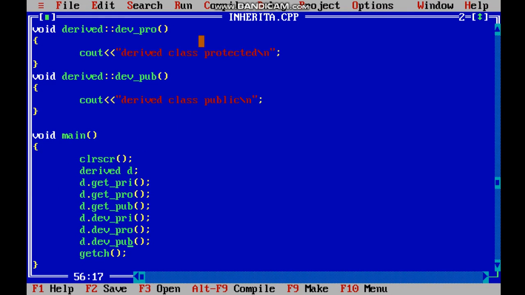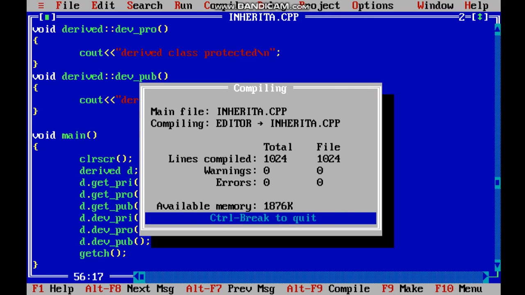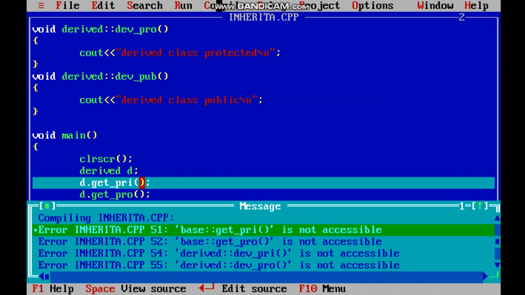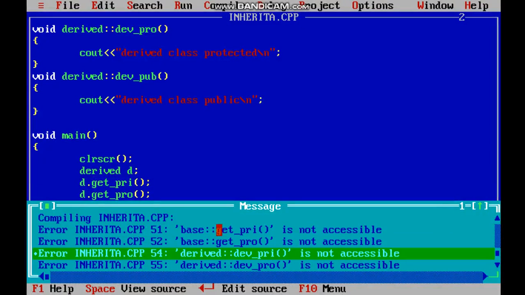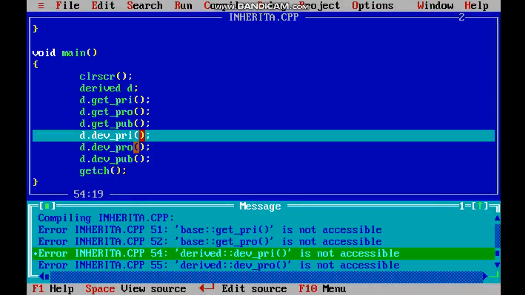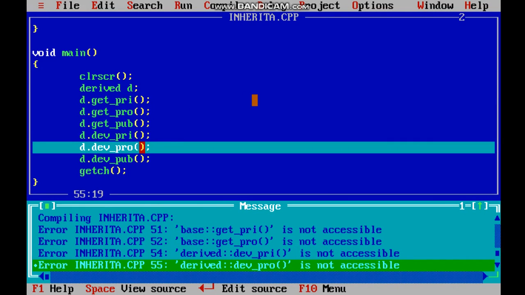Let me show you. First let us compile it. Okay, so we are having 4 errors. This says that we cannot directly call the private part of the base class. So the private member function of the base class is not accessible, also the protected one. Here it says that the member function which is in the private part of the derived class is also not accessible directly, also the protected.